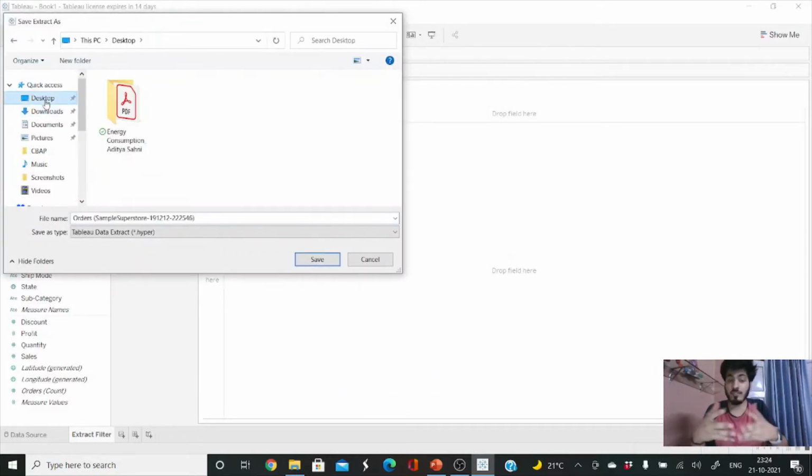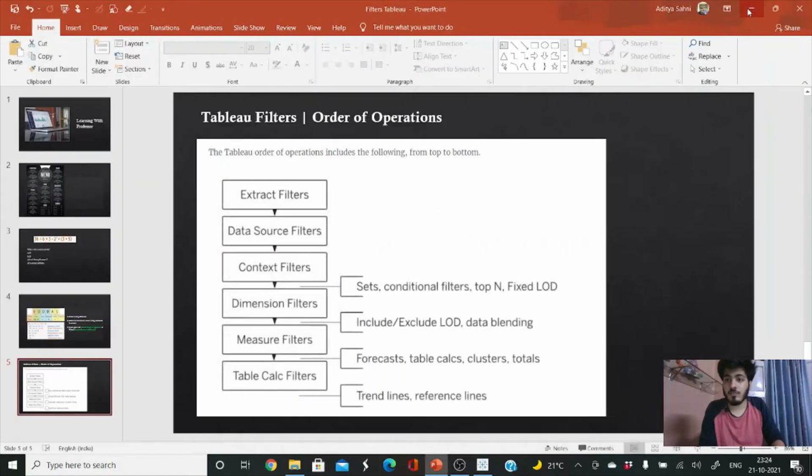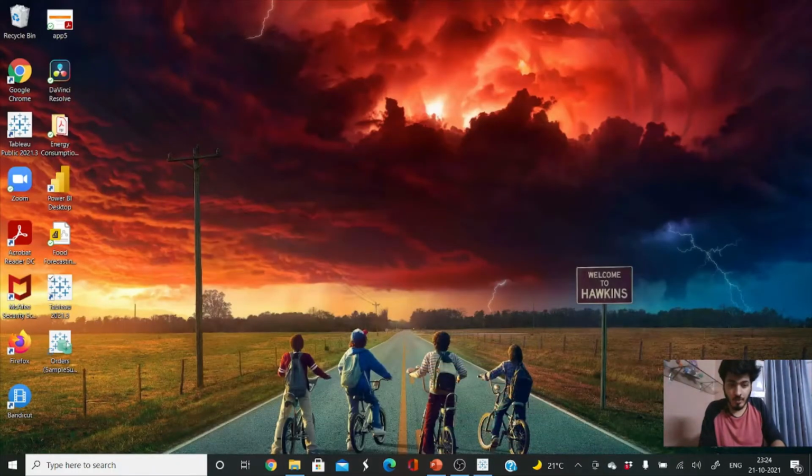Perfect. You can see that when we are using an extract filter, Tableau is creating a .hyper extension file in which our new database is stored. That is an extract from our original database. I hope you're clear with that. Let me save this on the desktop. Now let me go to the desktop. You can see our extract has been created. If I open this extract Tableau file, let me open it.